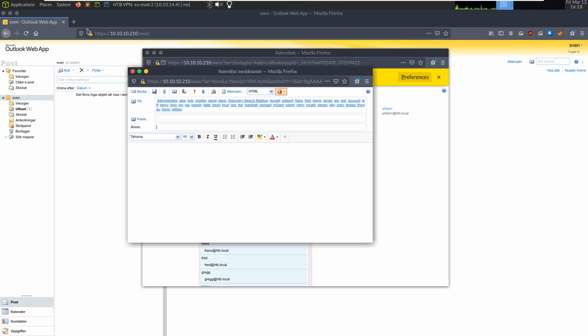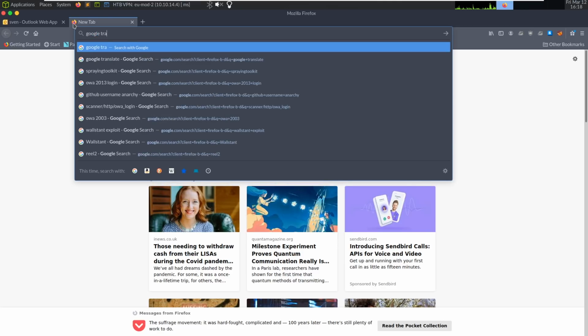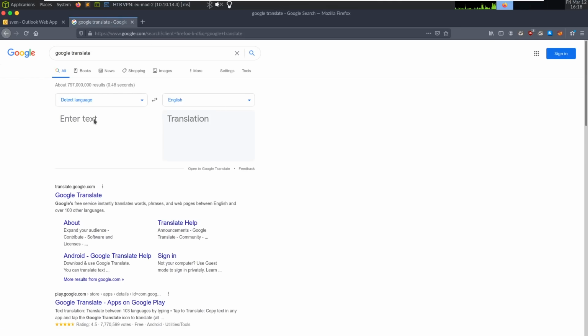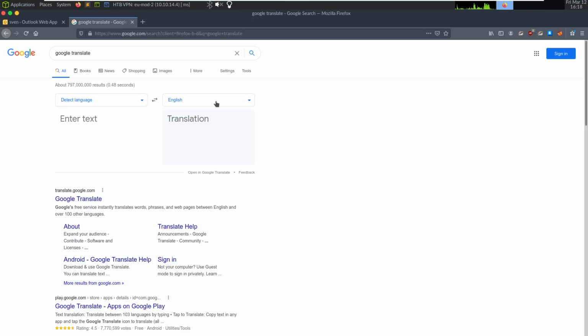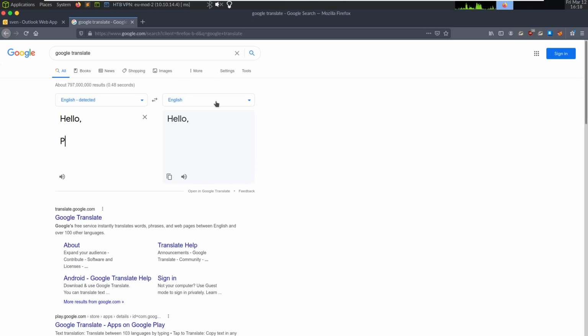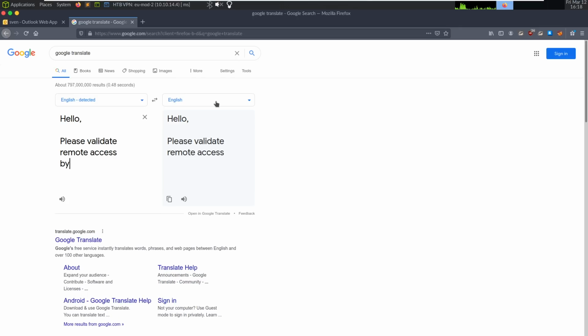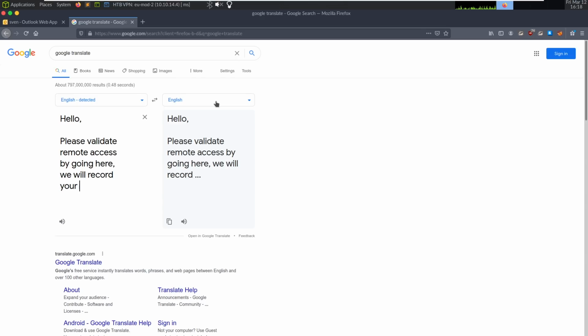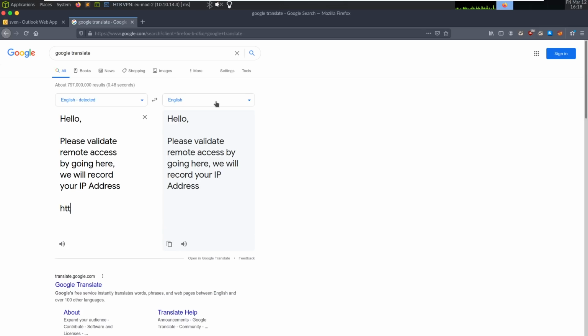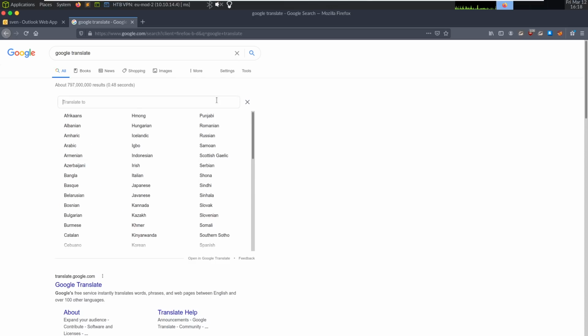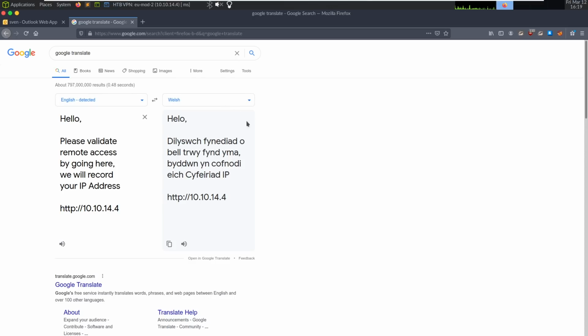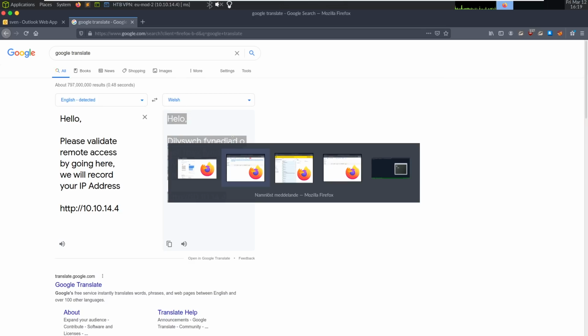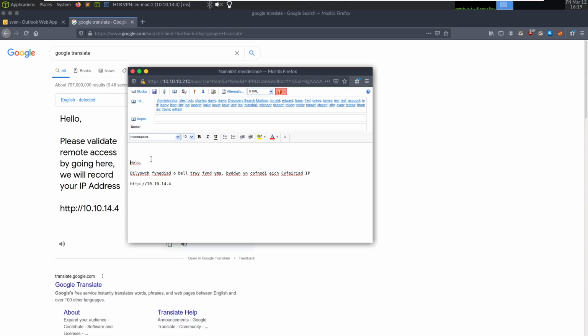Maybe I should convert something to Welsh. Google Translate. And this part, definitely not needed. Hello, please validate remote access by going here. We will record your IP address. And our IP is 10.10.14.4, I think. And we can change this to this. It's always important when you do a phishing to try to blend in.